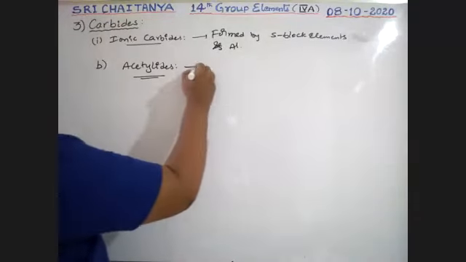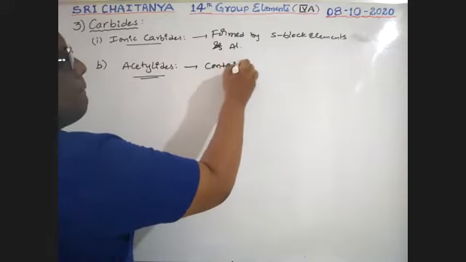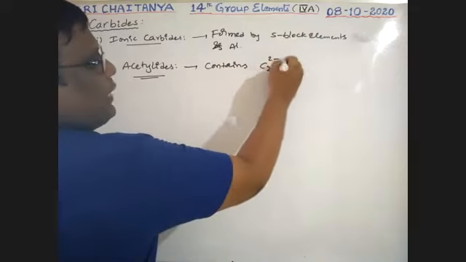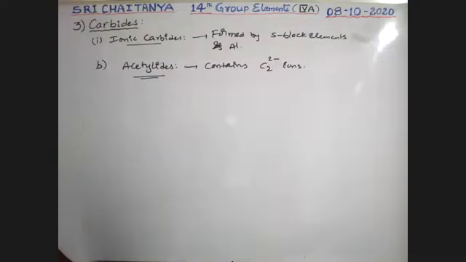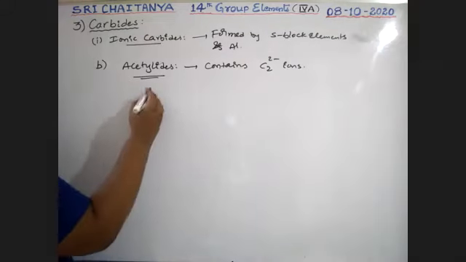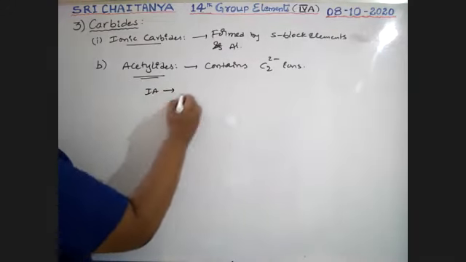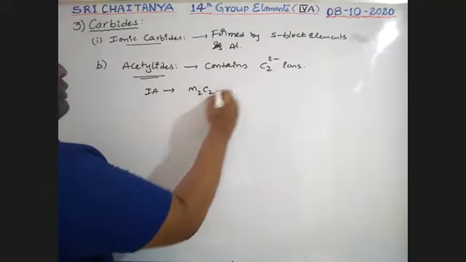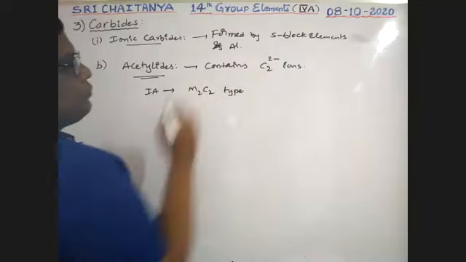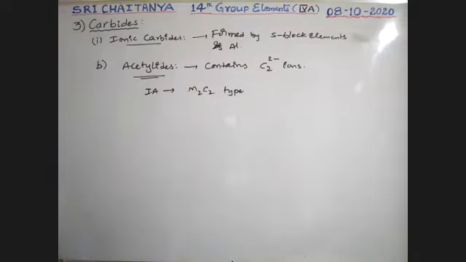Here these contain C2 minus 2 ions. Okay. So generally 1A metals, for example, give M2C2 type carbides.